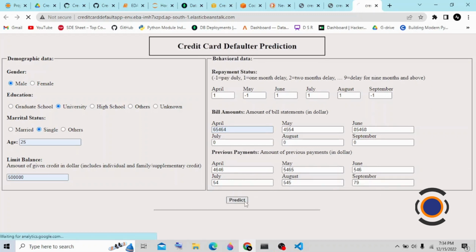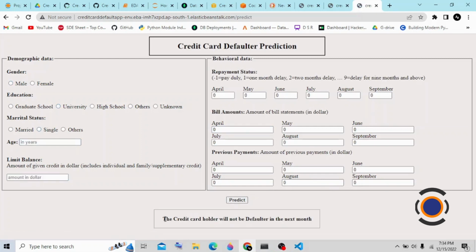Once I click on the predict button, it will give me the result: the credit card holder will not be defaulted in the next month.